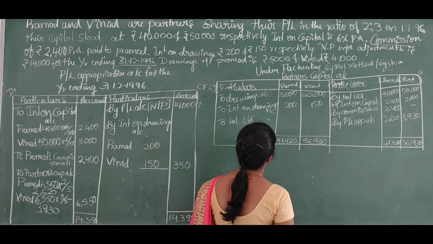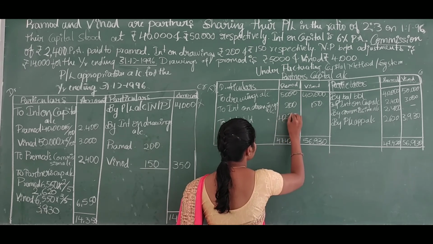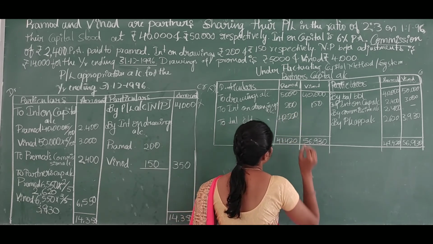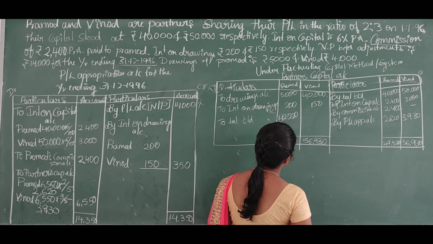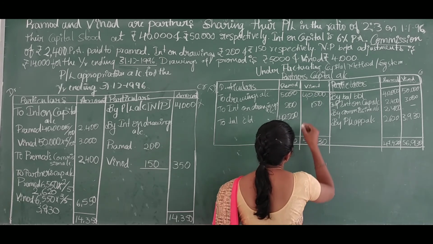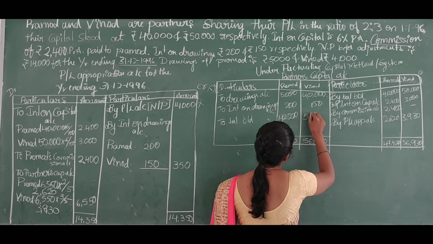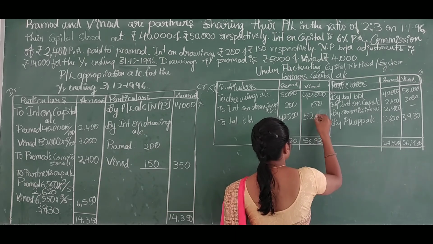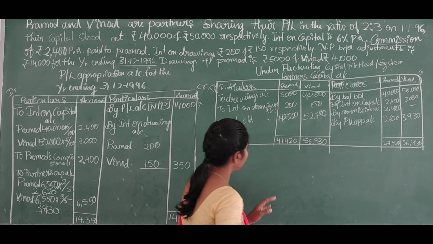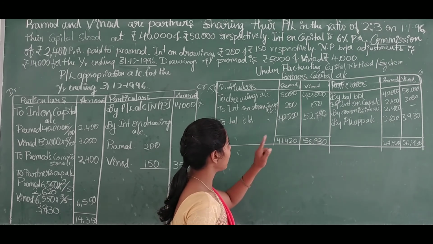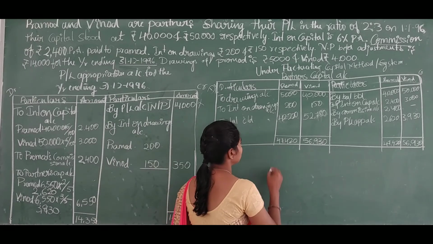Amount is 42,220 and here amount will be 52,780. 52,780 is the balancing amount of Vinod and 42,220 is the balancing amount of Pramod.